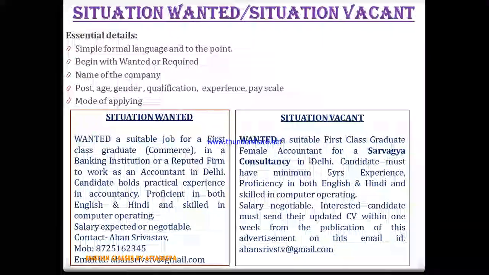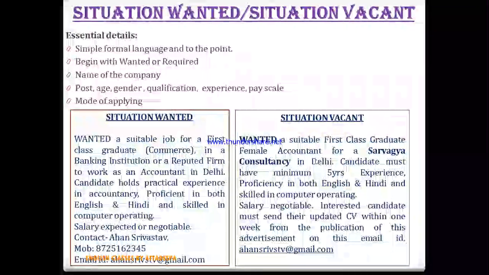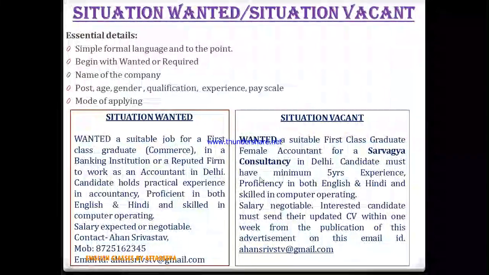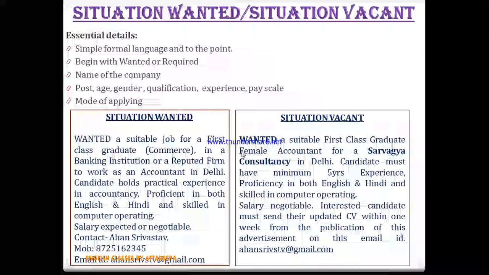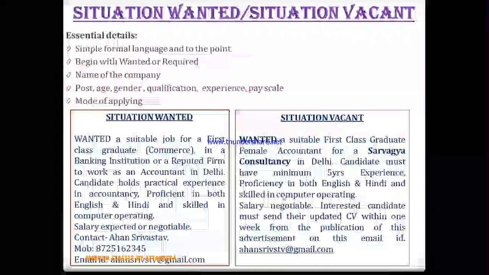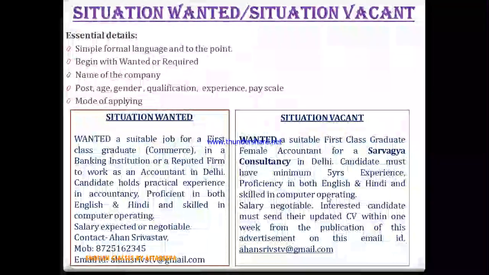Then situation vacant, we'll see. Wanted a suitable first class graduate female accountant for a Savargya consultancy in Delhi, right? So this is the name of the organization. Now this is the preference, that a female accountant is required. So this is the post, this is gender, and this is qualification. Then candidate must have minimum 5 years experience, so experience is also listed here. Proficiency in both English and Hindi, and skilled in computer operating. So these are the things which are necessary.